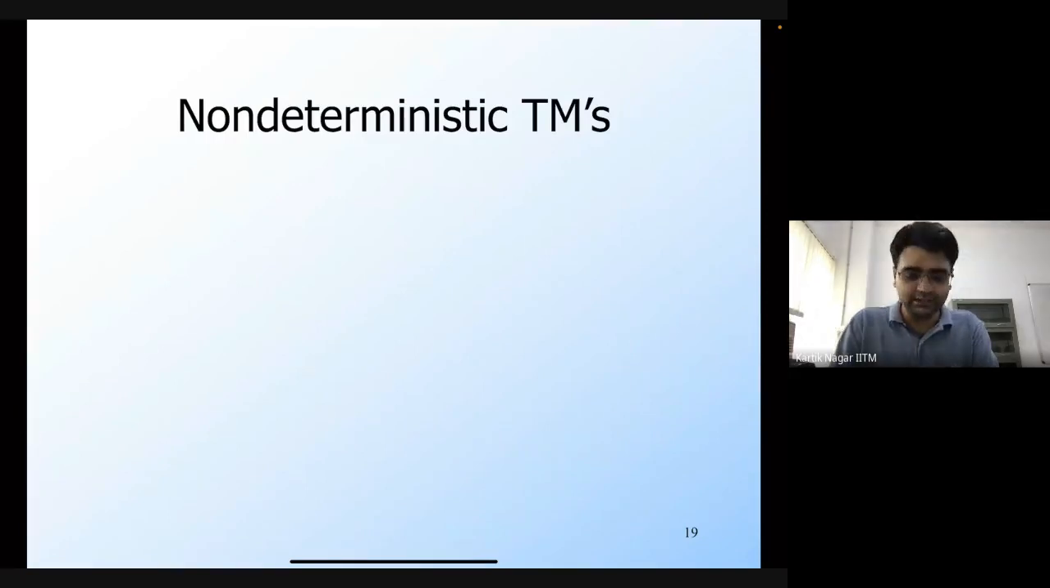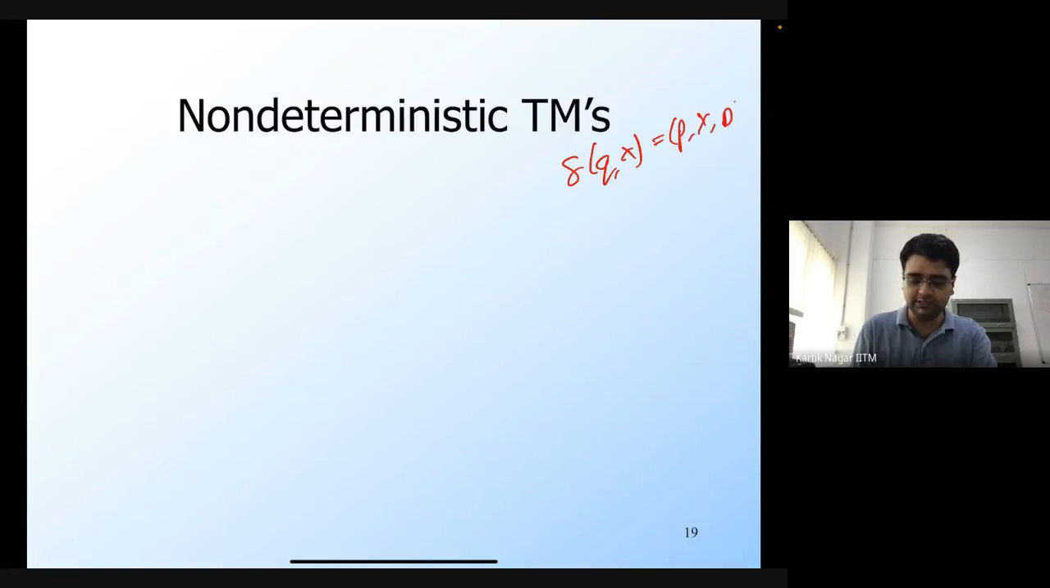So let's look at another extension of the standard Turing machine model, which is the non-deterministic Turing machine. The standard Turing machine is deterministic, which means that for every combination of a state and a symbol which is present under the read head, I either have it undefined or I have a single element, which is of the form, let's say, p, y, and t. But in a non-deterministic Turing machine, I'm going to have a choice of such triples.